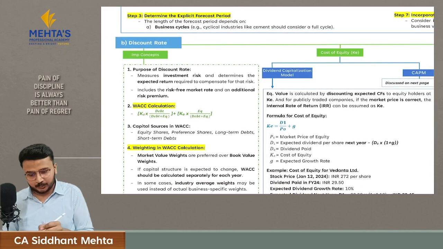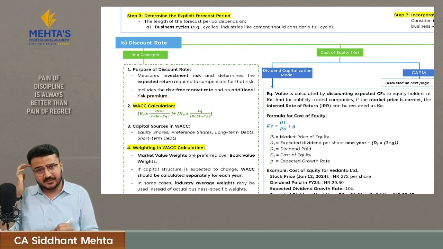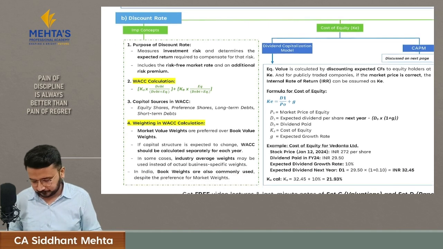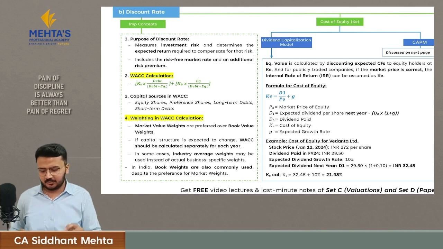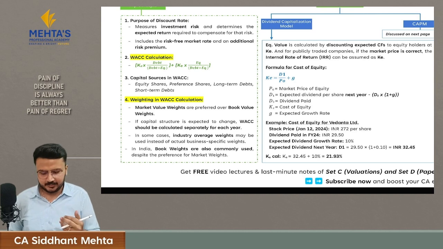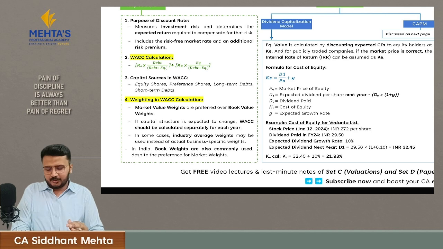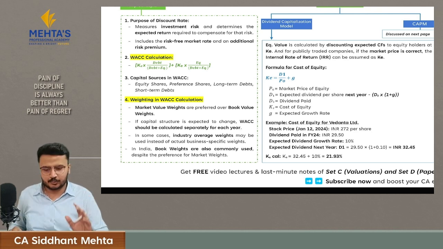And you have to calculate WACC for the calculation of enterprise value. WACC is nothing but the average cost of capital in your company. So you calculate it with cost of debt into debt upon debt plus equity, and cost of equity into equity upon debt plus equity. This is something which we have learned in Inter, so we will not put more time in it. Here the capital sources which you can take in WACC are equity shares, preference shares, long-term debt and short-term debt. They have not given you the cost of preference shares. They have only given you here in the syllabus cost of debt and cost of equity.